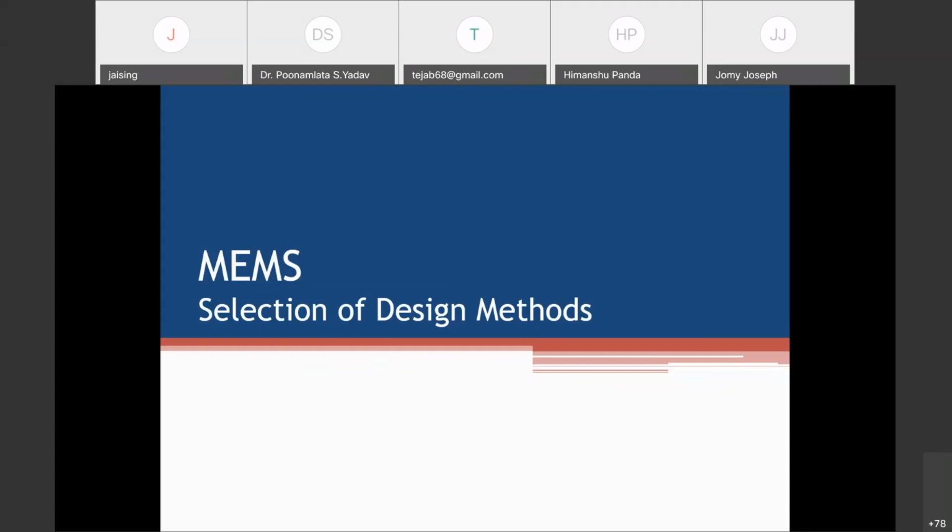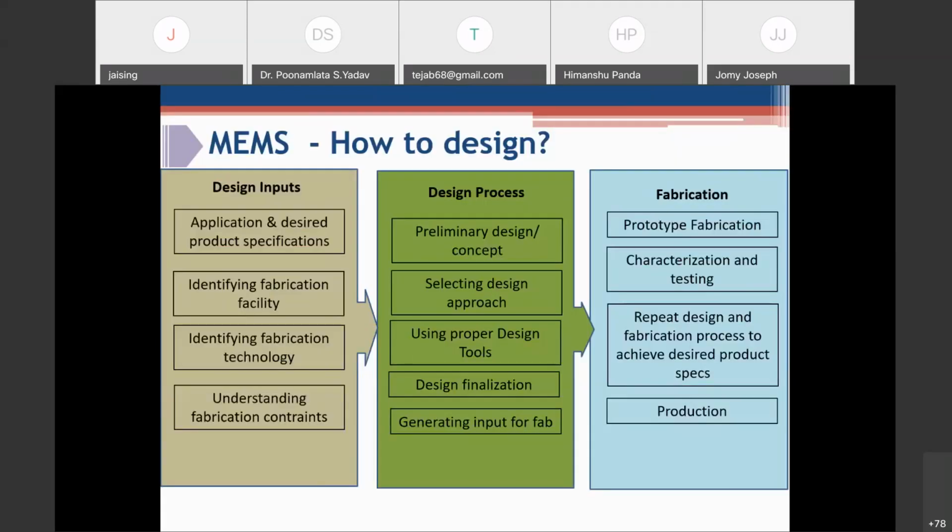Now, after deliberating on these various fabrication processes, I would also like to highlight the design methods, because MEMS is not just fabrication. You need to design your own device, right? So how to design a MEMS device? For designing a MEMS device, you need to have certain design inputs. Then you need to follow a certain design process, and you need to do the fabrication process.